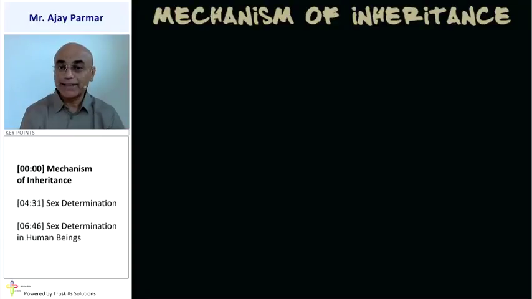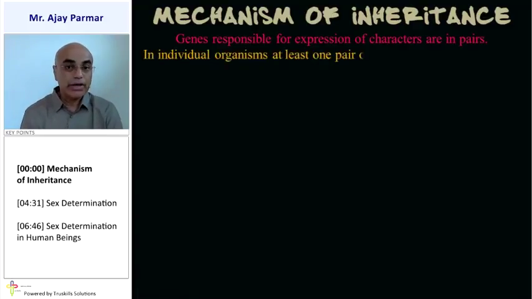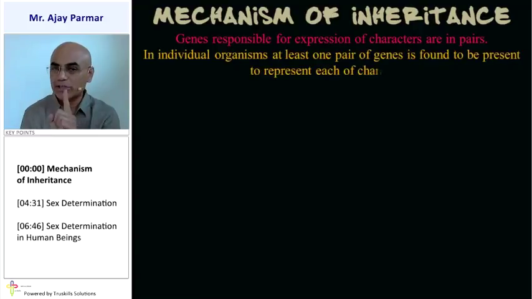So how do you think that the inheritance, that is the hereditary characters, are being transferred from the parents to their offsprings? Let us try to understand the mechanism of the inheritance. Genes are responsible for the characters which are to be inherited. And these genes are always found in pairs. In an individual organism, at least one pair of gene is present, which represents each of the given character.